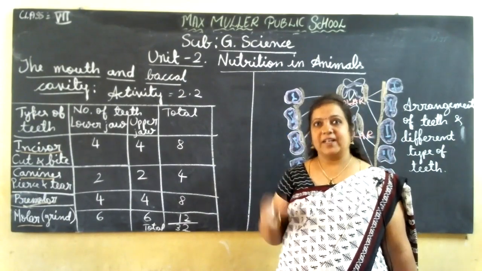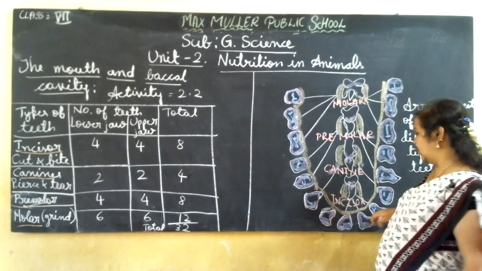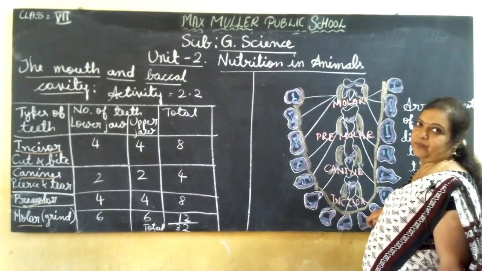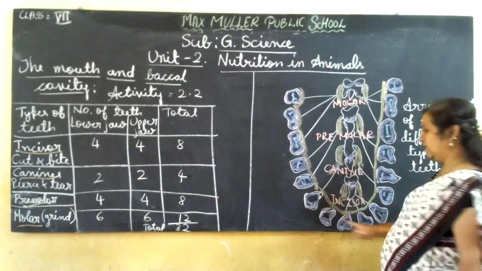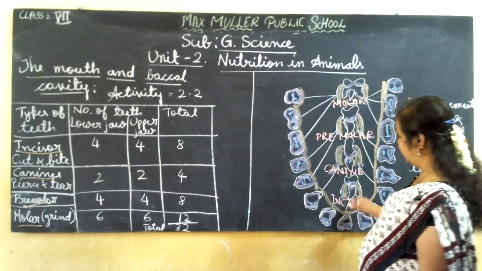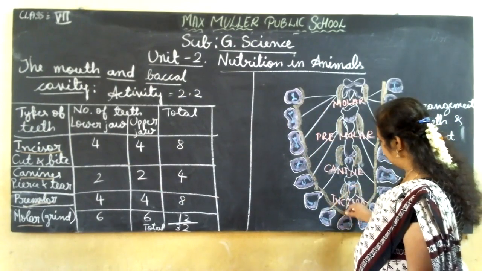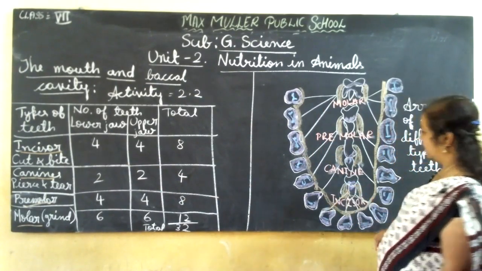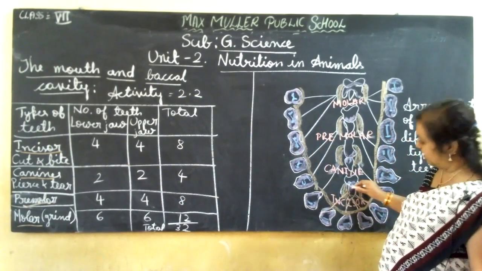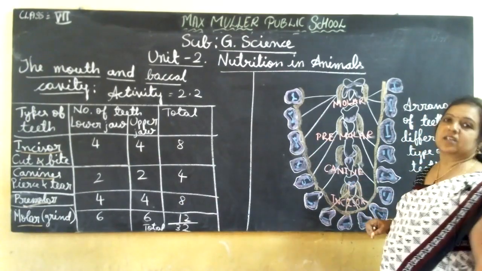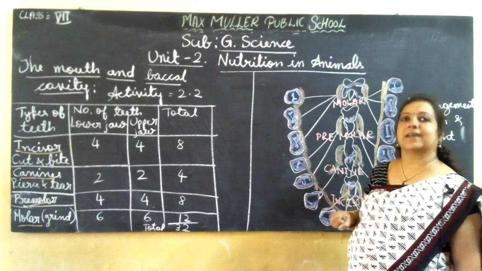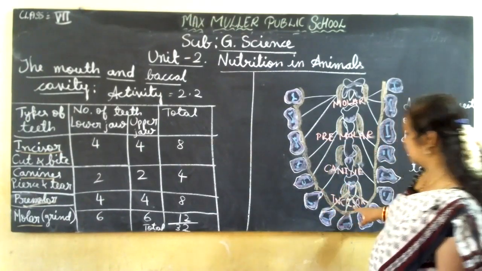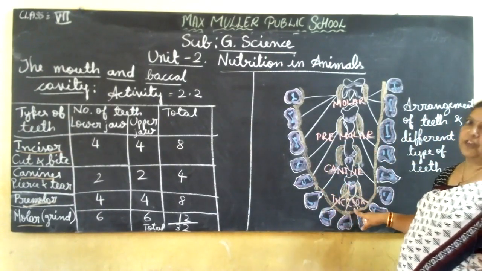Cutting and biting, these are used. So these are 4 in number, in the lower jaw only 4, as shown here. These are the incisors. See, here I draw the line. These type of teeth are sharp in their structure, so if you put anything inside, we can easily bite it and cut it. So this is the incisor, the first type of teeth.